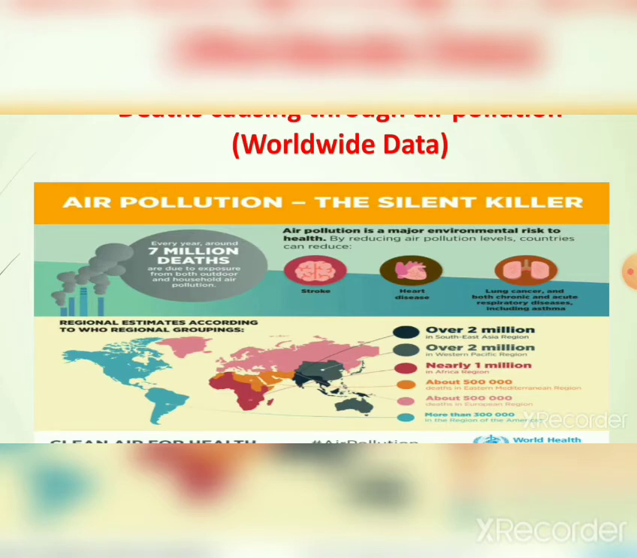This silent killer is very hazardous for us, so we must consider this issue very seriously. Now see, air pollution is a major environmental risk to health. By reducing air pollution levels, countries can reduce stroke. If the air pollution level decreases, then this type of disease will decrease in that country in a very good manner. The diseases are stroke, heart disease, lung cancer, and both chronic and acute respiratory disease, including asthma.